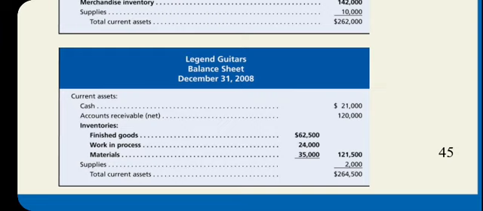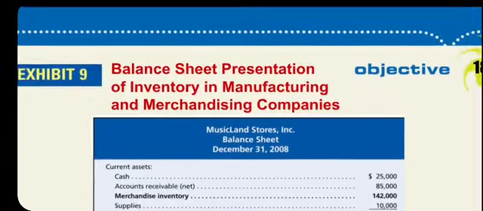Always remember, as I explained in the previous slide, if you have a manufacturing business, you will have 3 types of inventory: direct material inventory, work in process, and finished goods inventory. So when you prepare a balance sheet for a manufacturing business, you have to show all these 3 types of inventories.